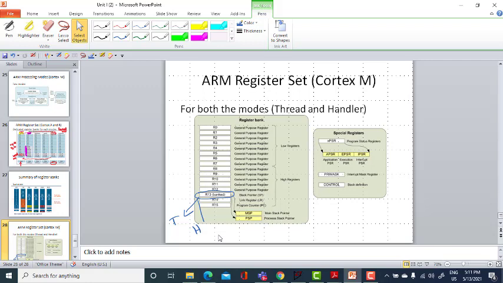With this, I am ending today's lecture. We have discussed the processing modes, and dedicated register bank sets for Cortex A, R and M. We will deal with the program status registers in the next class.